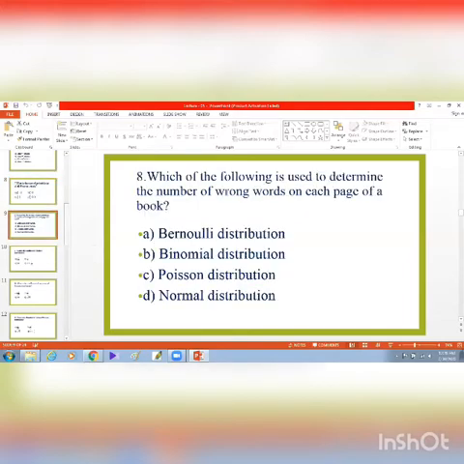The next question is, which of the following is used to determine the number of wrong words on each page of a book? The answer is Poisson distribution. When you learn about the uses and examples of Poisson distribution, in that moment you understand that this is an example of Poisson distribution.